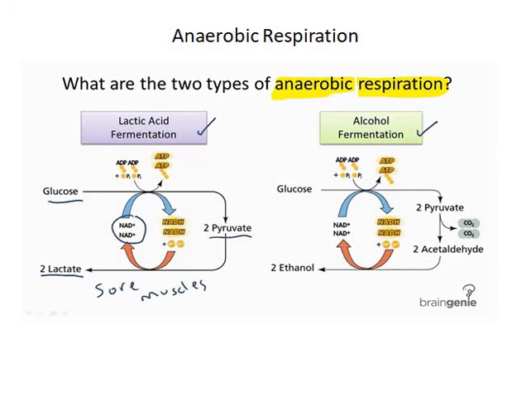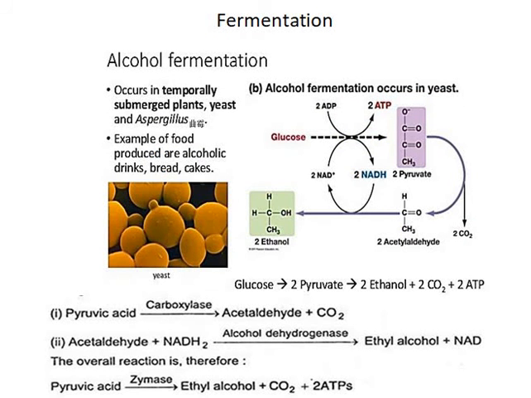Anaerobic respiration is classified into two types, that is lactic acid fermentation and alcoholic fermentation. Fermentation is the biological oxidation occurring in the absence of oxygen for the breakdown of organic molecules to release energy, ethyl alcohol and carbon dioxide. It occurs in the cytoplasm. It takes place in the absence of oxygen. It is very common in bacteria and yeast.